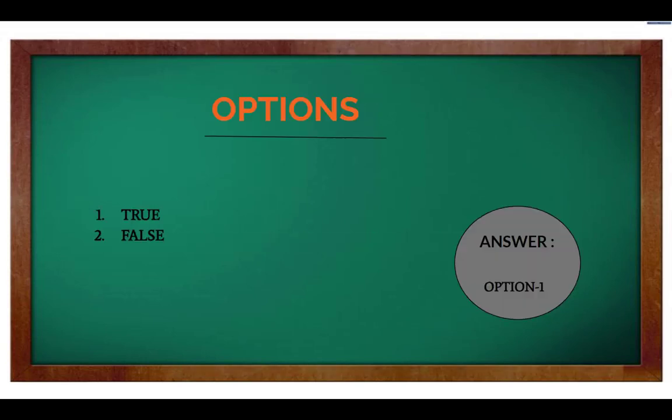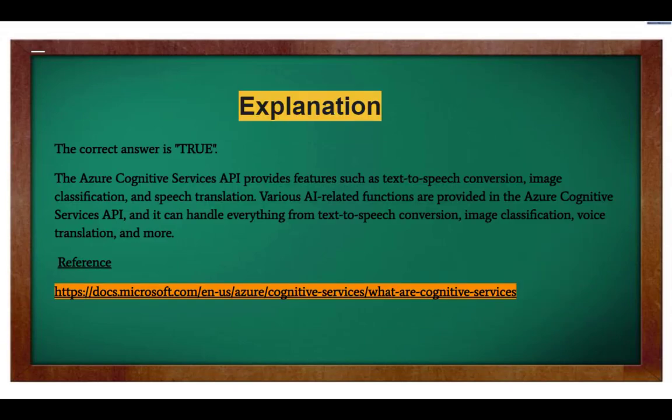Now here are the options. Option 1. True. Option 2. False. And the right answer is Option 1. Explanation. The correct answer is true. The Azure Cognitive Services API provides features such as text-to-speech conversion, image classification, and speech translation. Various AI-related functions are provided in the Azure Cognitive Services API, and it can handle everything from text-to-speech conversion, image classification, voice translation, and more.